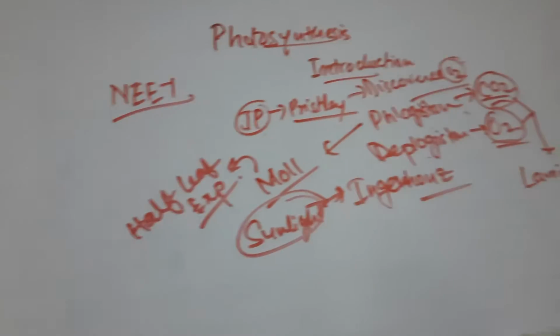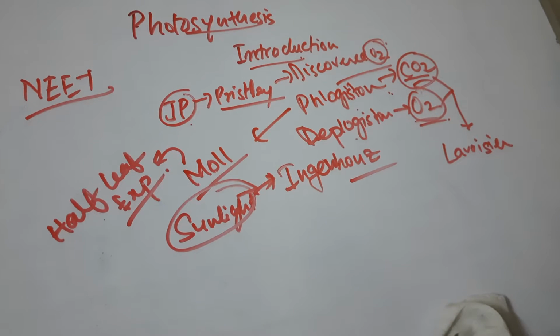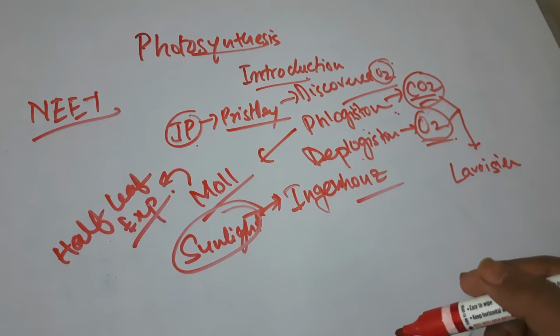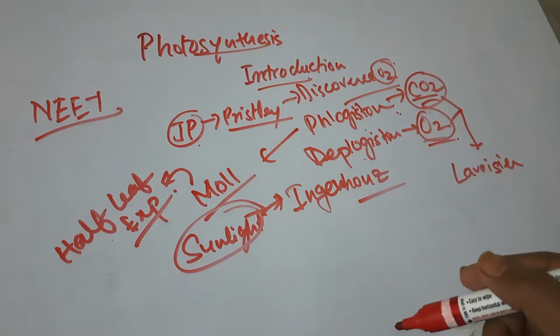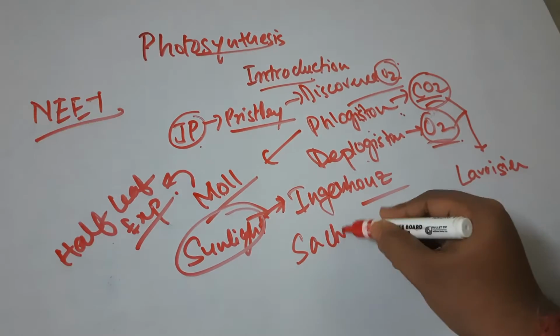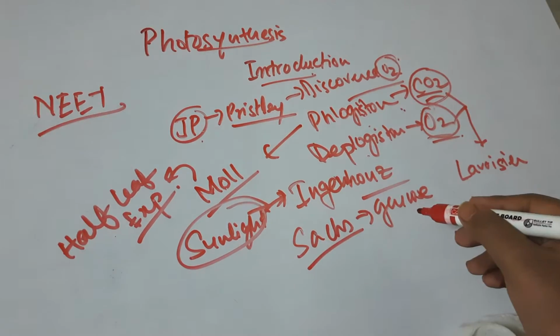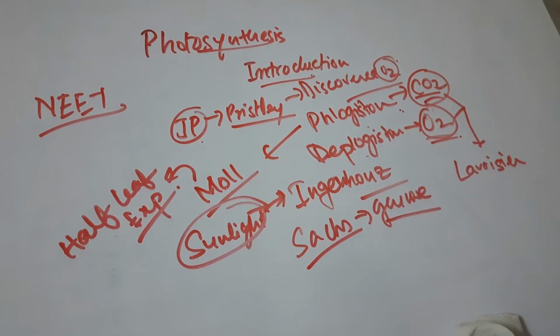Okay, write down. Can you see it? Yes, Lavoisier. The next person's name which I have to mention is Sachs. He told that glucose is produced by photosynthesis and glucose is stored in the form of starch.